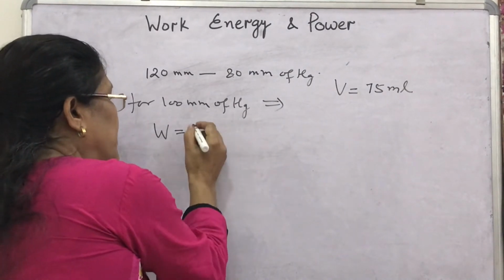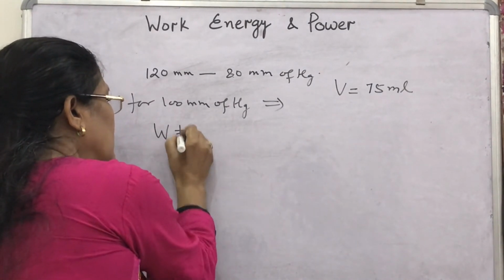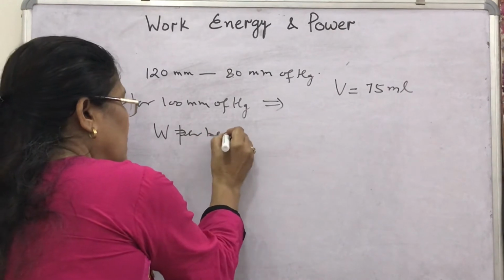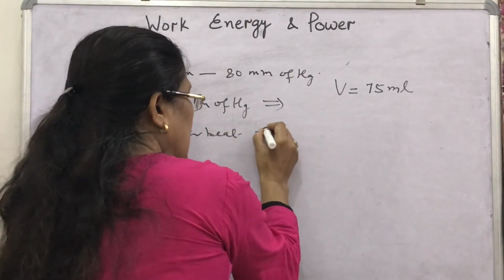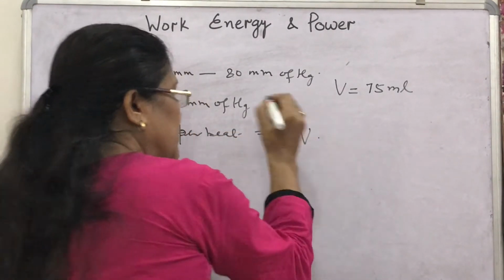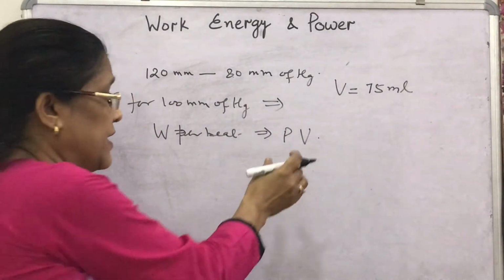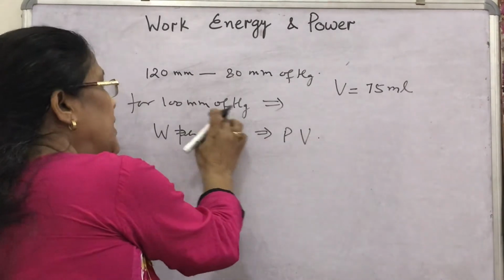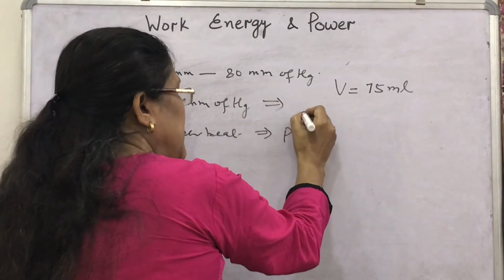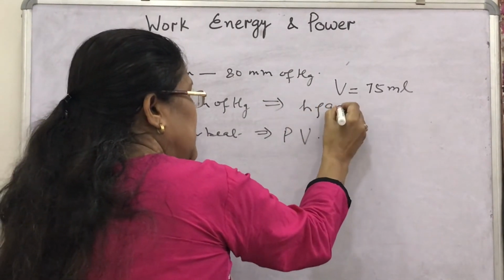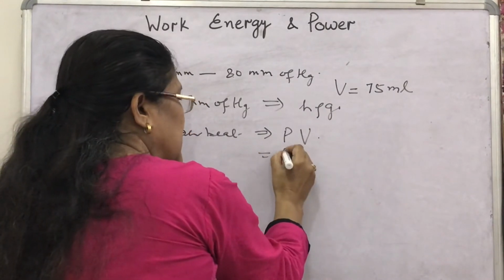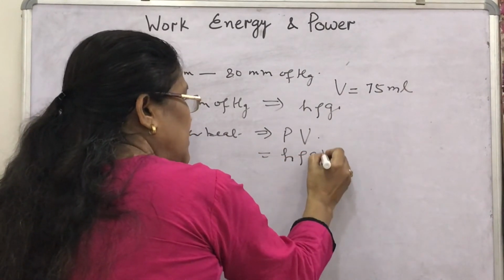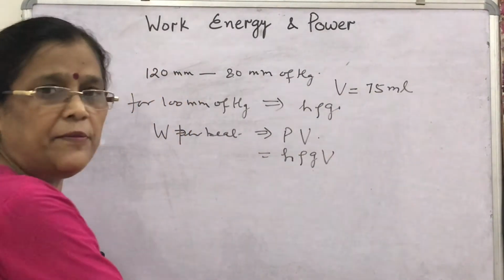Work done per beat will be calculated as P into V. Write in proper units. What is P? 100 mm of mercury, that means P is h rho g. You write here h rho g into V, 75 ml.